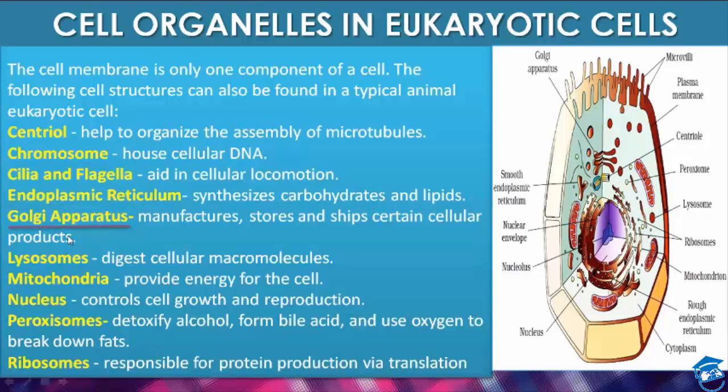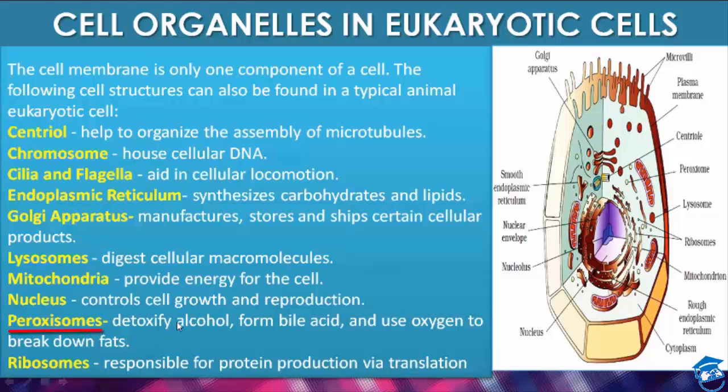Then comes Golgi apparatus. Golgi apparatus manufactures, stores, and ships certain cellular products. Then comes lysosome. They are also called suicidal bags because they digest cellular macromolecules. Then comes mitochondria, which provides energy for the cell in the form of ATP, students. Then comes nucleus. It controls cell growth and reproduction.